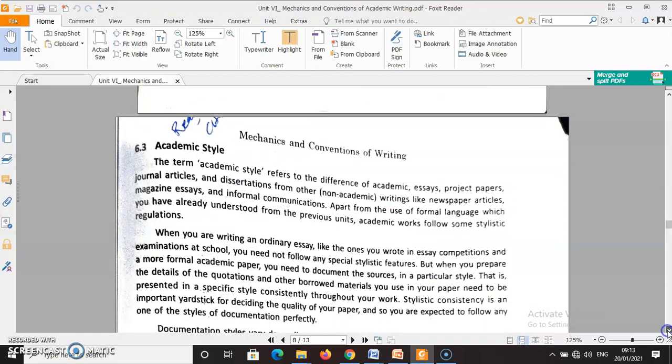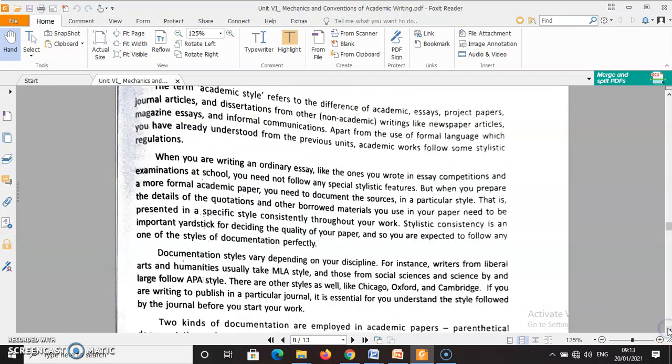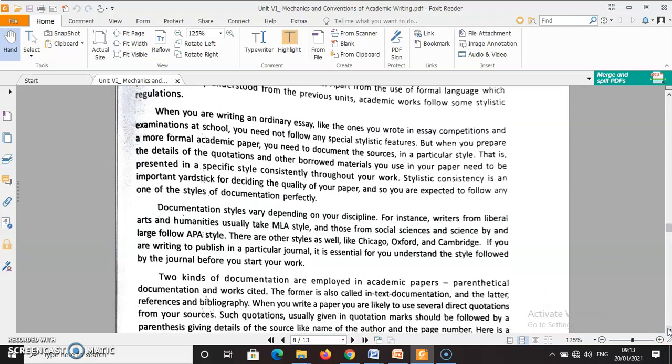Next one is about academic style. The term academic style refers to the differences of academic essays, project papers, journal articles, dissertations from other writings like newspaper articles, magazine essays, etc. This means that academic writing has a different style from non-academic writing, such as a newspaper article. So we have to follow certain style guides to have a good command over academic writing. We have already learned the names of certain style guides in the previous lessons, like MLA, Modern Language Association, APA, American Psychological Association, Chicago Manual, etc.